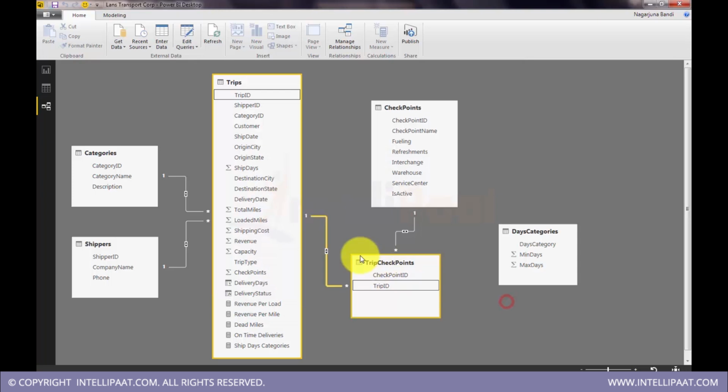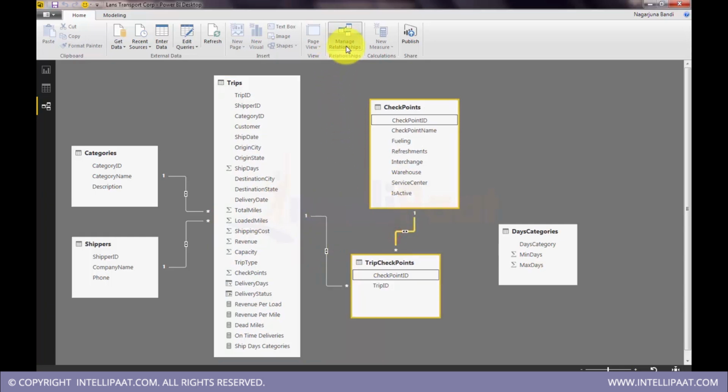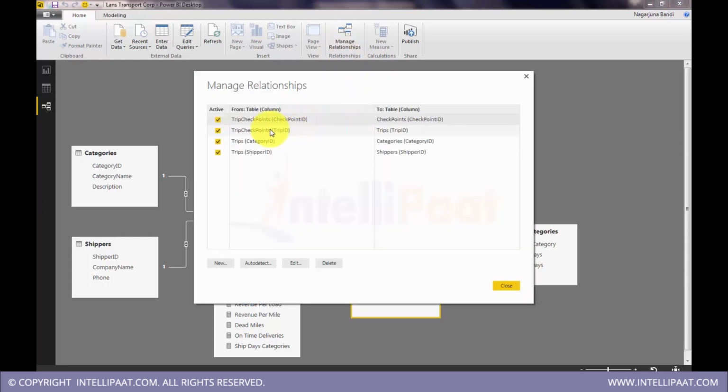This is different, it has nothing to do with one to many, many to many. That is the cardinality. The thing I am telling you about is bidirectional filtering. Per checkpoint I want to see how many trips passed through that checkpoint in a day or in a year, that I can do, filtering from here to here. The same way, per trip how many checkpoints were covered, from here to here. That is bidirectional relation filtering, and that is possible with Power BI. You can click Manage Relations and view all the relations at a time.